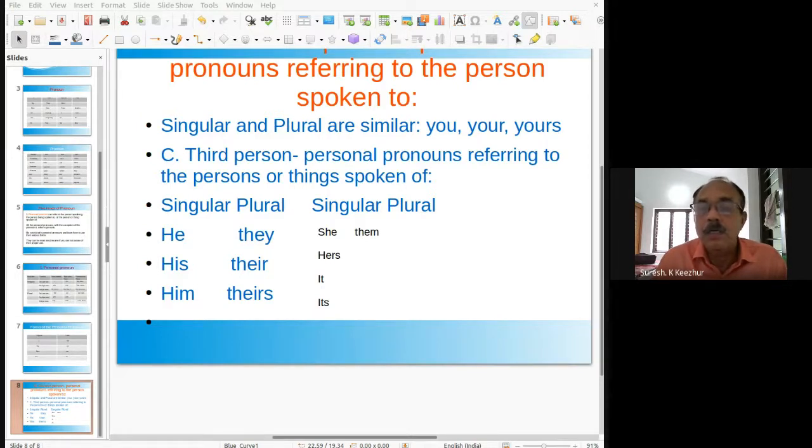So if the subject is in masculine gender, the pronoun must be in masculine gender itself. If it is in feminine gender, the pronoun must be in feminine gender. If it is in common gender, the pronoun must be in common gender. If it is in neuter gender, it may be in neuter gender.